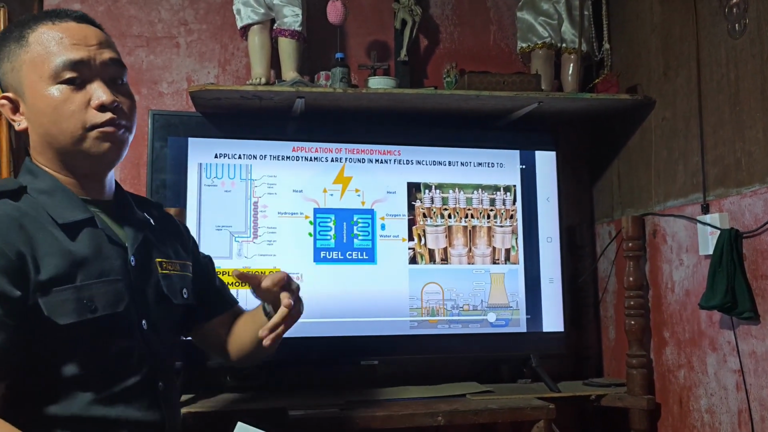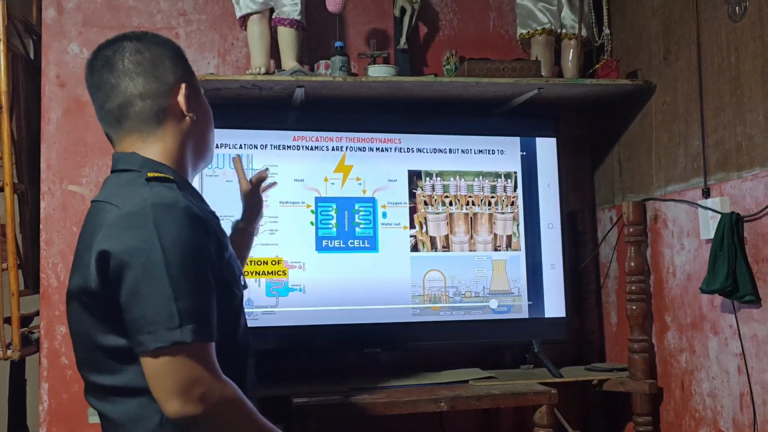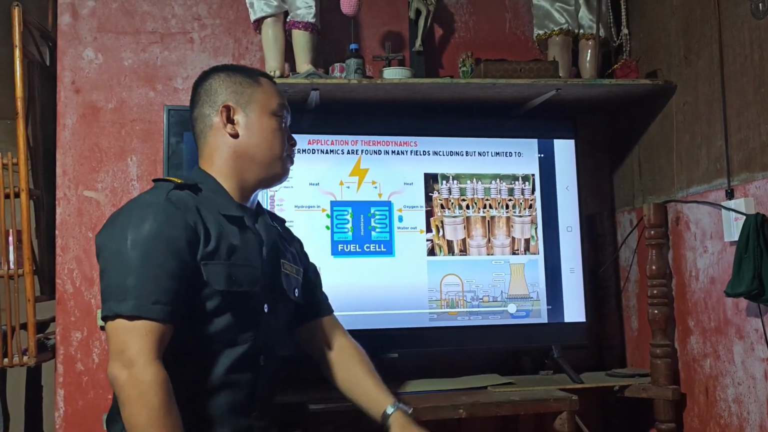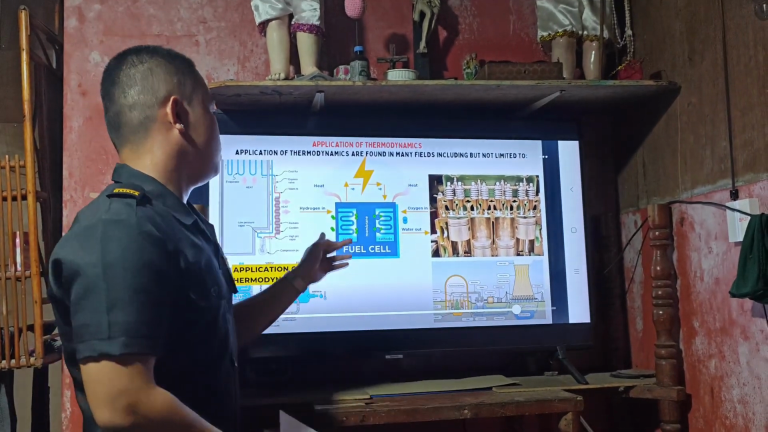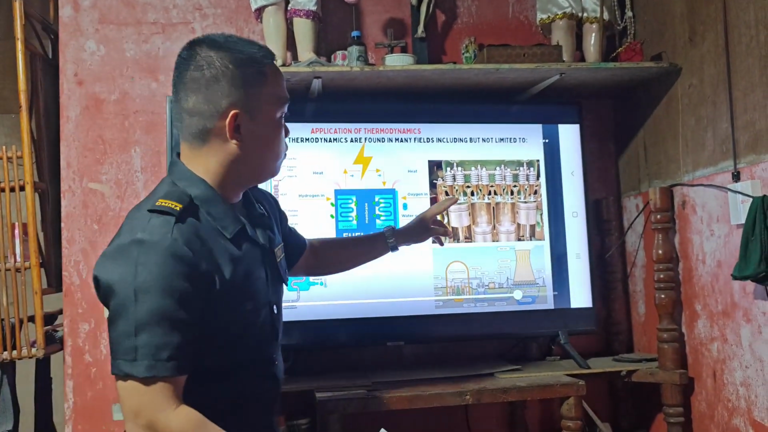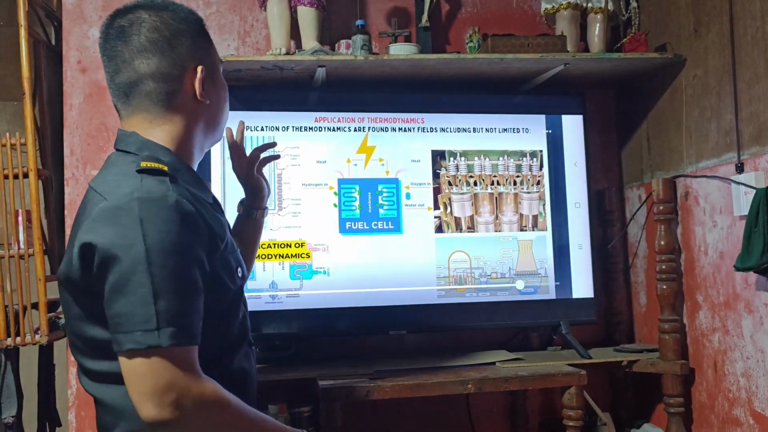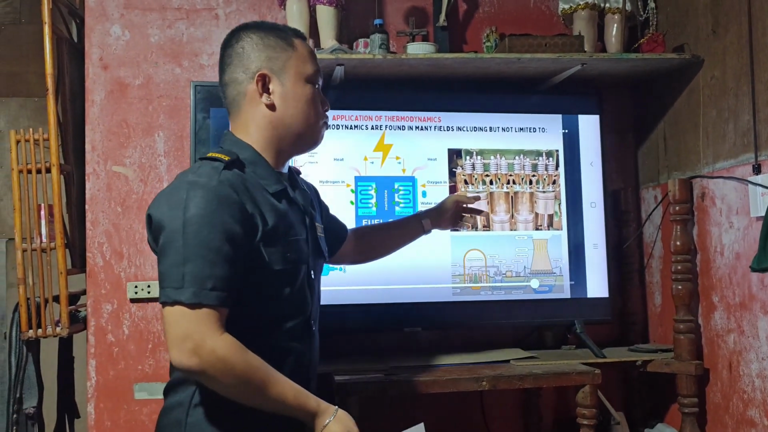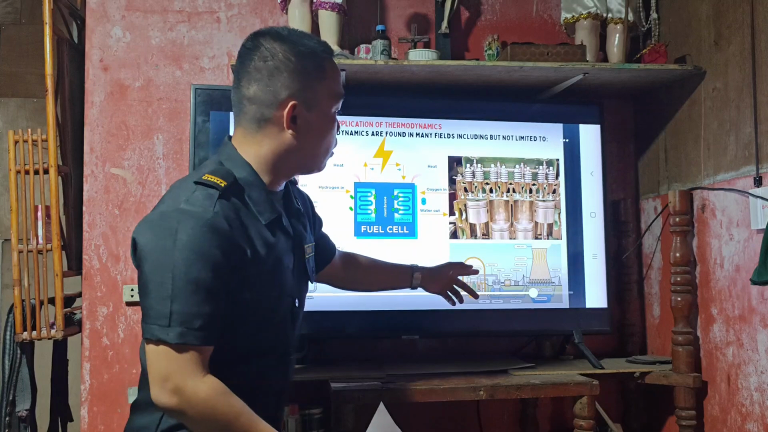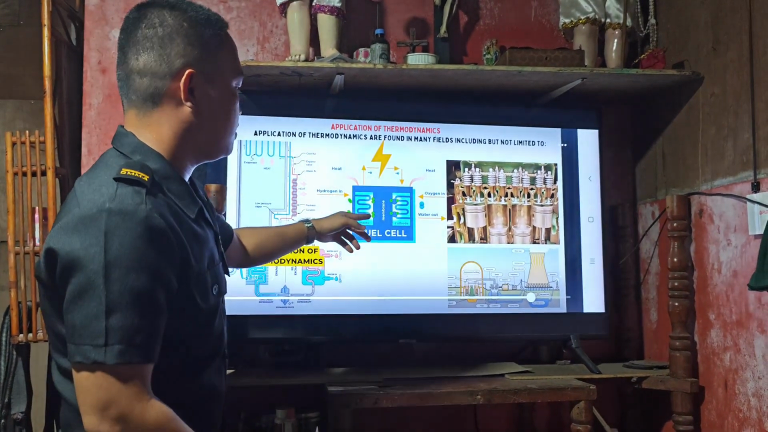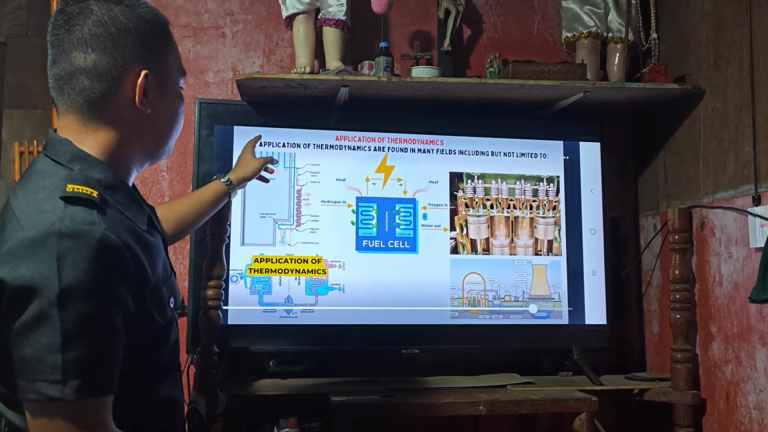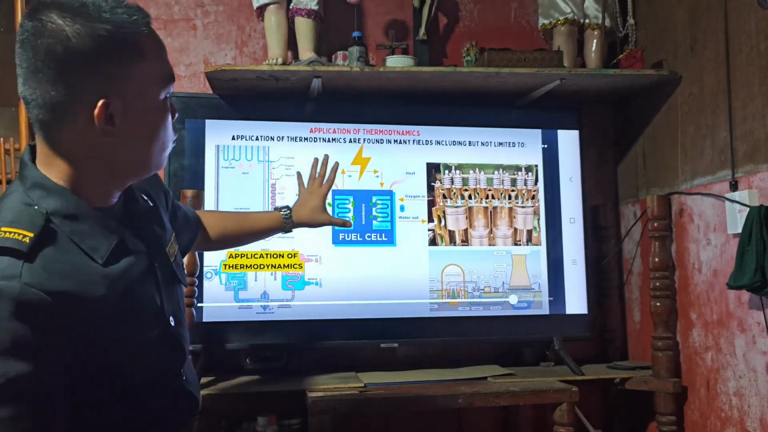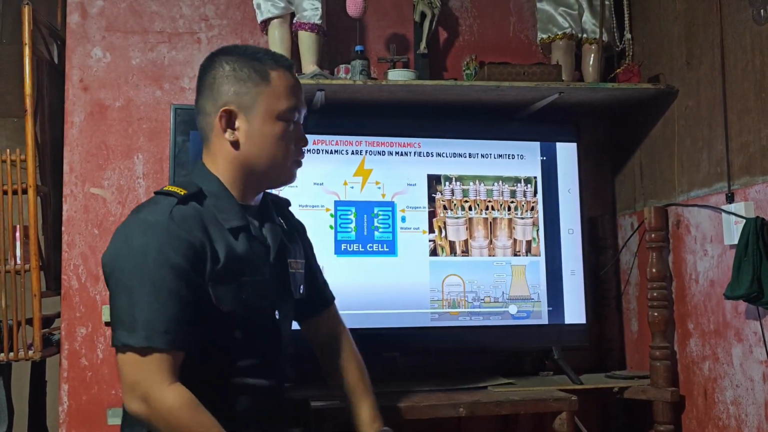So this is the application of thermodynamics. Applications of thermodynamics are found in many fields, including but not limited to the internal combustion engine, power plants, fuel cells, air conditioners, and refrigerators. These are samples of thermodynamics.